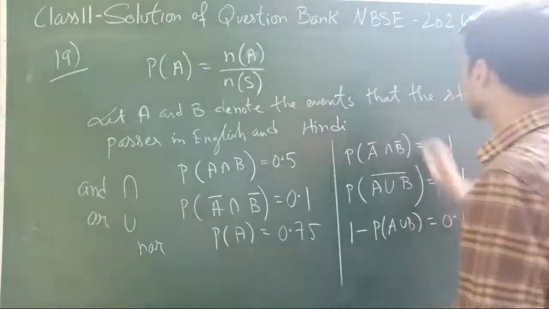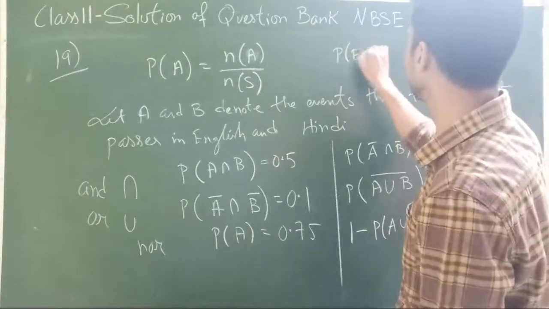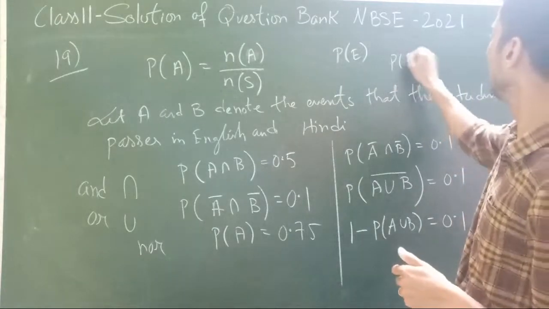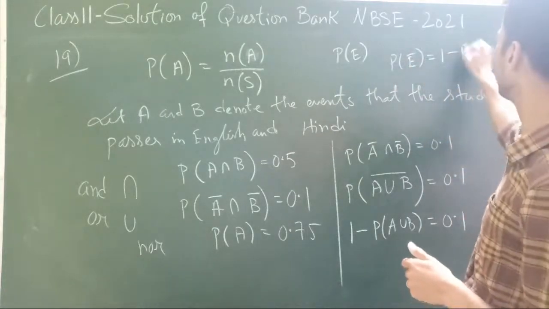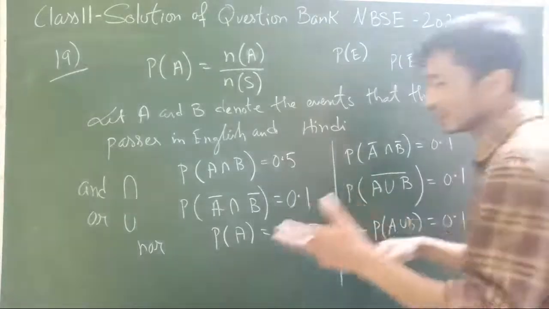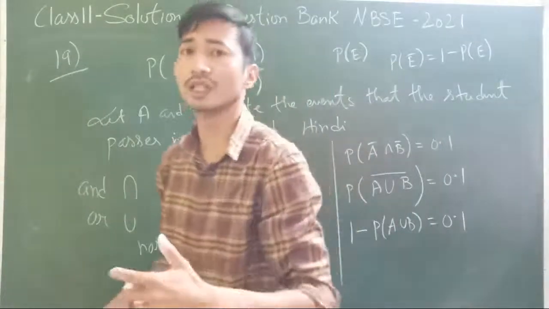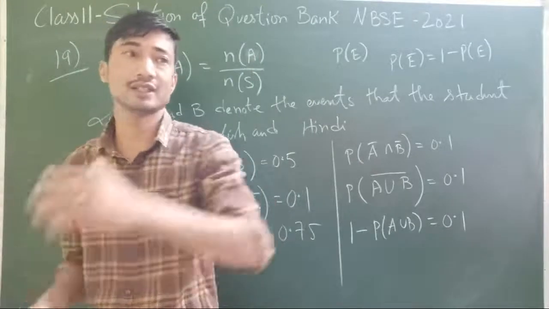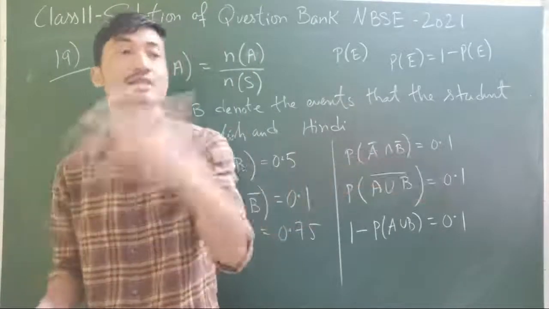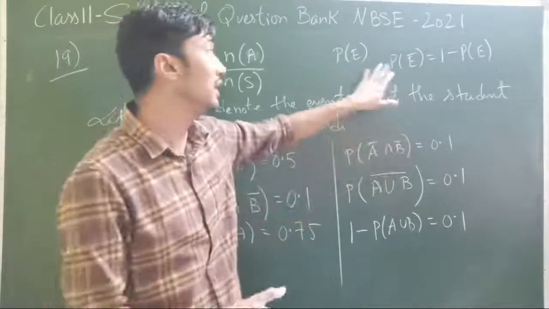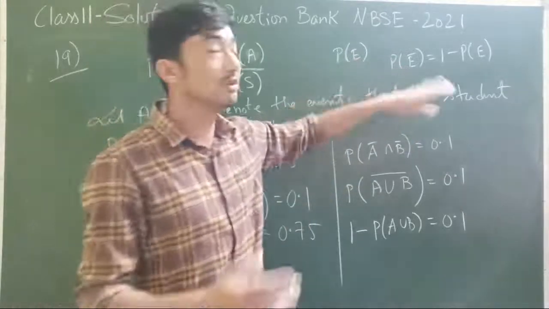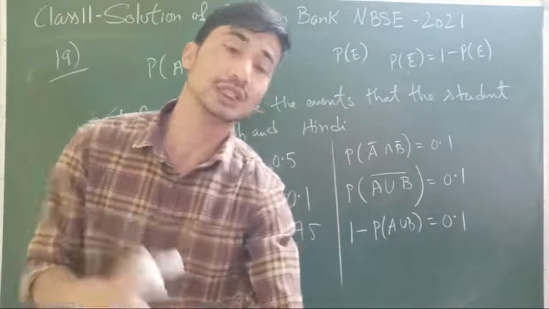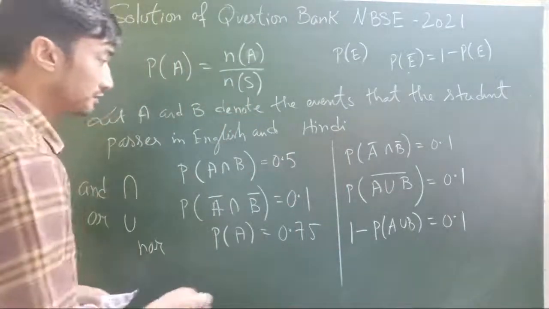Because as we know, if probability of E represents happening of an event, then probability of E bar will be 1 minus probability of E. That's something like chances of raining today is 40%, so chances of not raining is 100 minus 40, 60%. So that's what we use. If happening is E, not happening will be 1 minus probability of E. 1 represents this 100% ratio in probability.